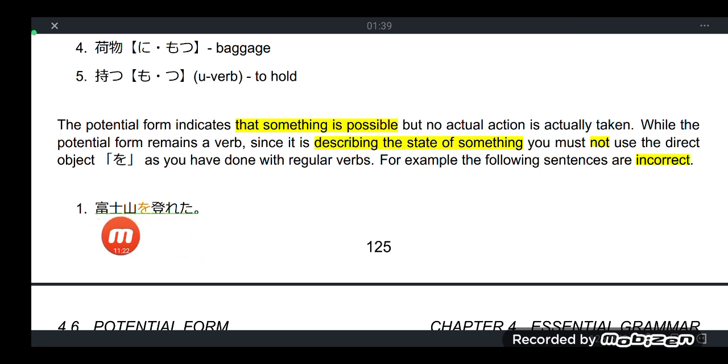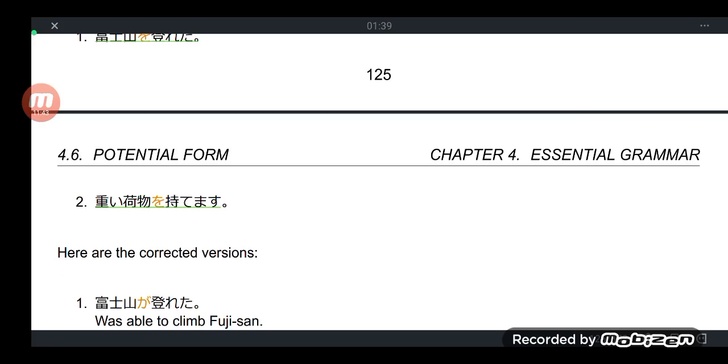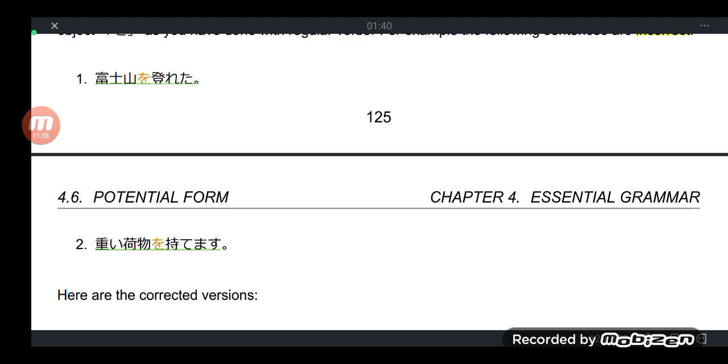Don't construct in this way, minasan. This is incorrect. Just like here, Fuji-san. Fuji-san wo noboreta. This is incorrect because it uses wo. Omoi nimotsu wo mottemasu is also incorrect because it uses particle wo, because the verb conjugated to potential form just describes a state of something or a state of being capable.